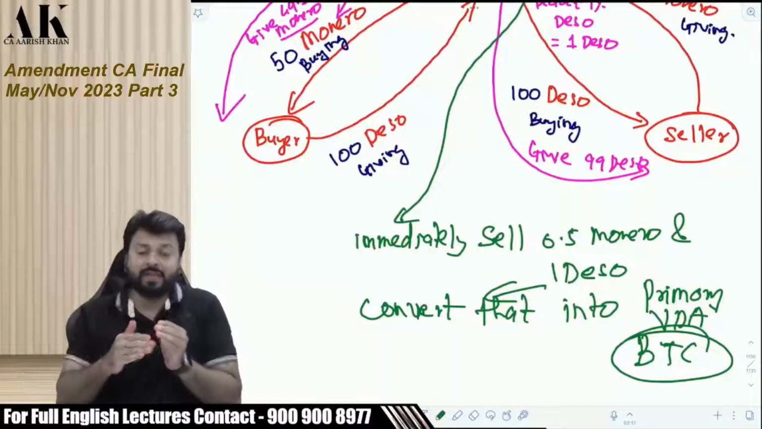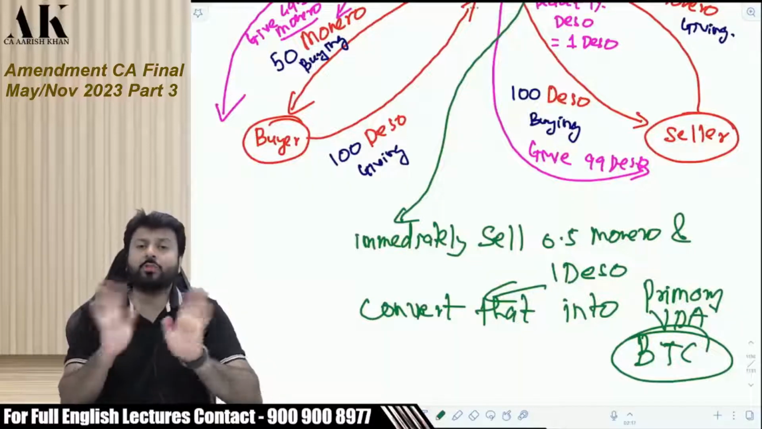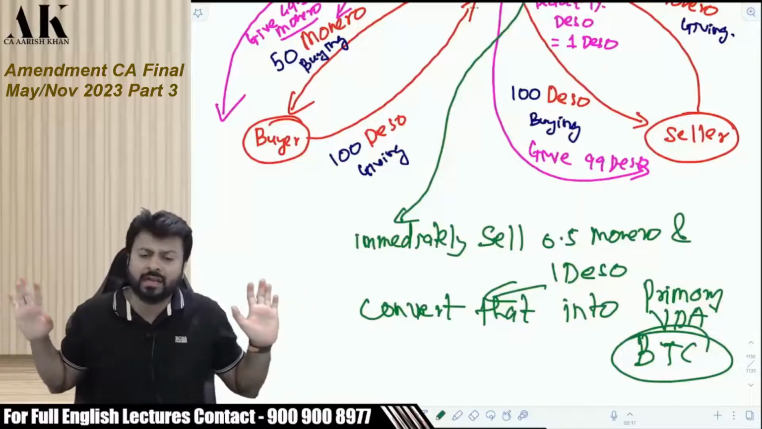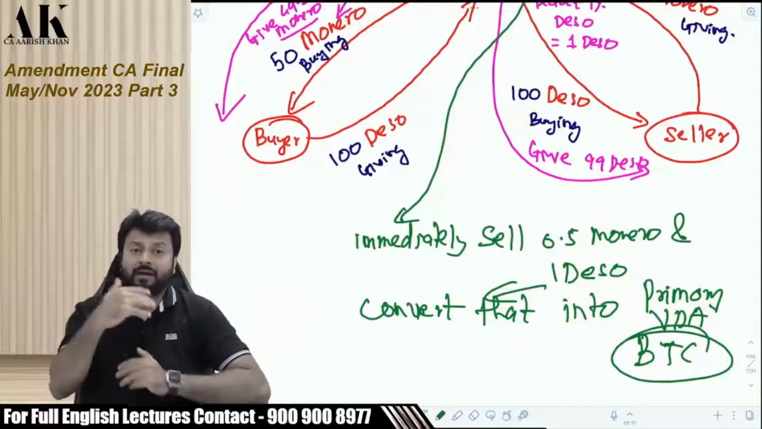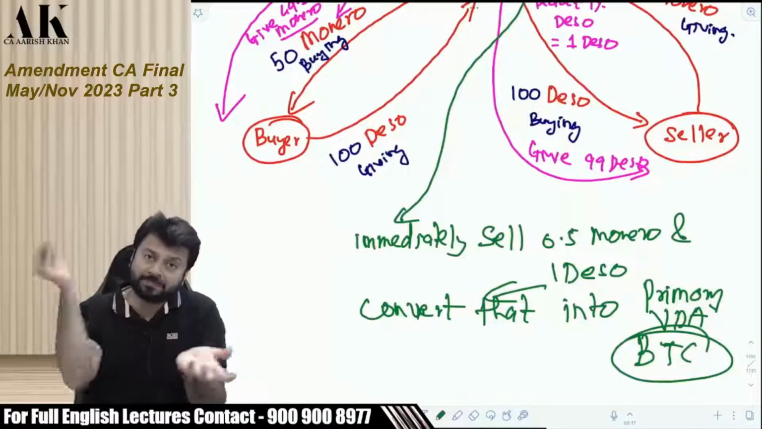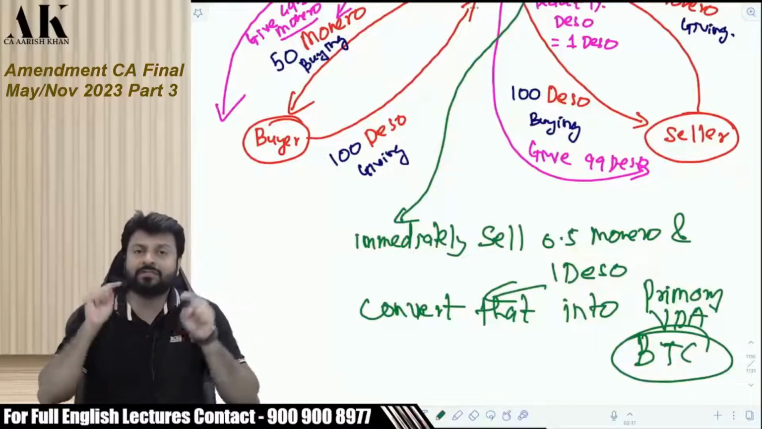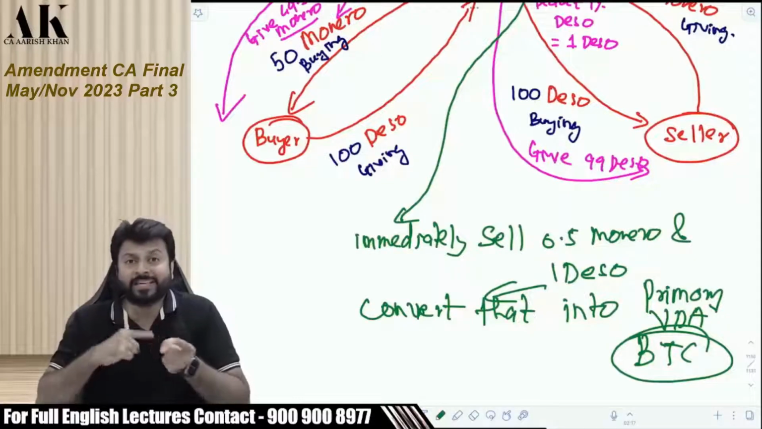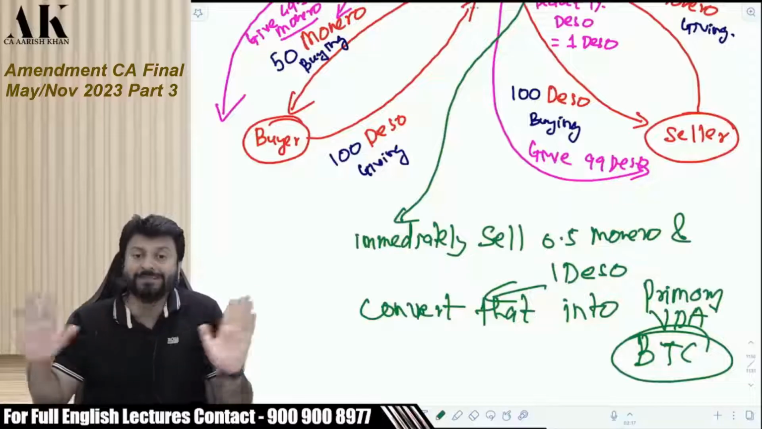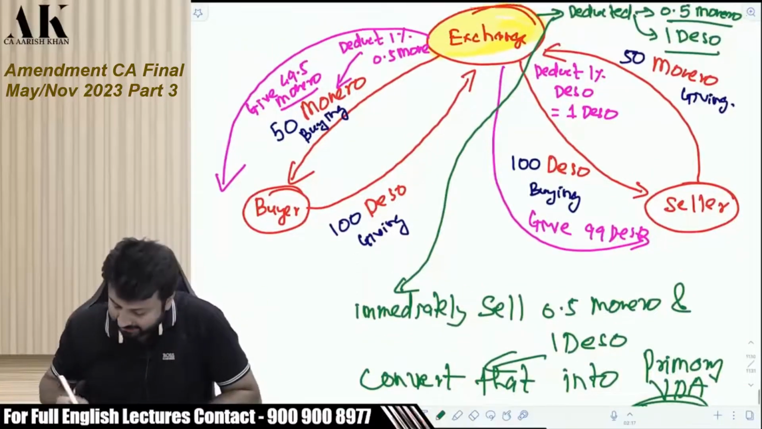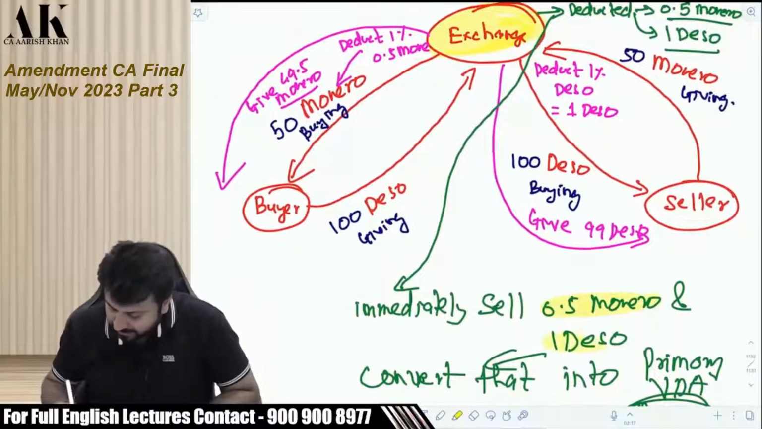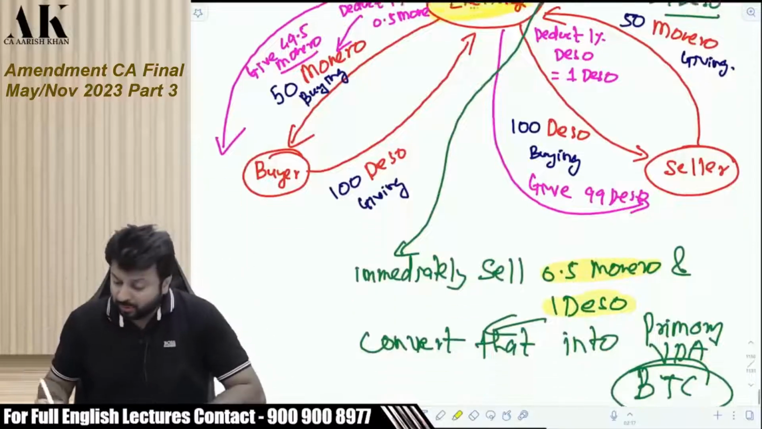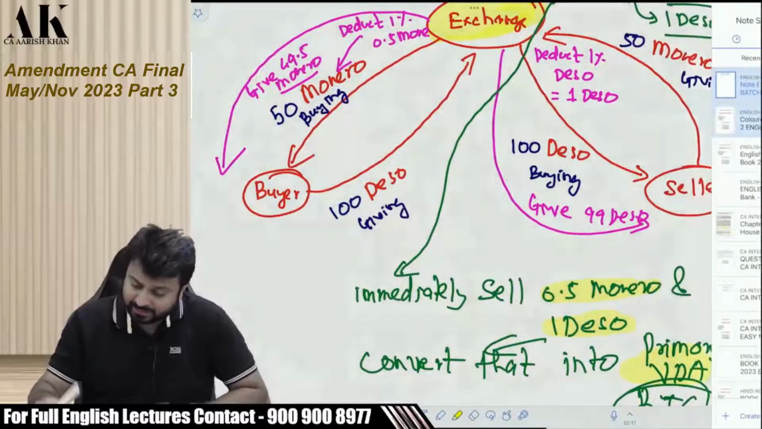If the exchange we are doing is not Monero and deso, but Bitcoin and Ethereum, then it does not need to convert, because Bitcoin itself is a primary virtual digital asset. But if the cryptocurrency we are exchanging is not primary, now what has it deducted? It has deducted 0.5 Monero and 1 deso. These are hopeless currencies. Immediately convert that into what? Primary virtual digital asset. This is what is written over here.